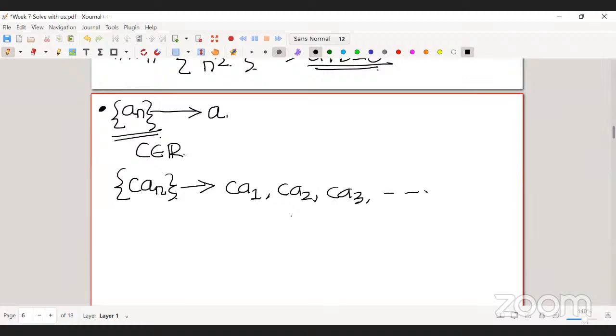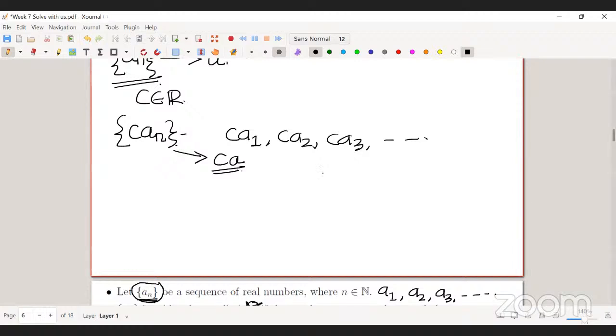The limit of this sequence is c times A, right? So for example, suppose I have a sequence n square plus 1 by n square plus 3.